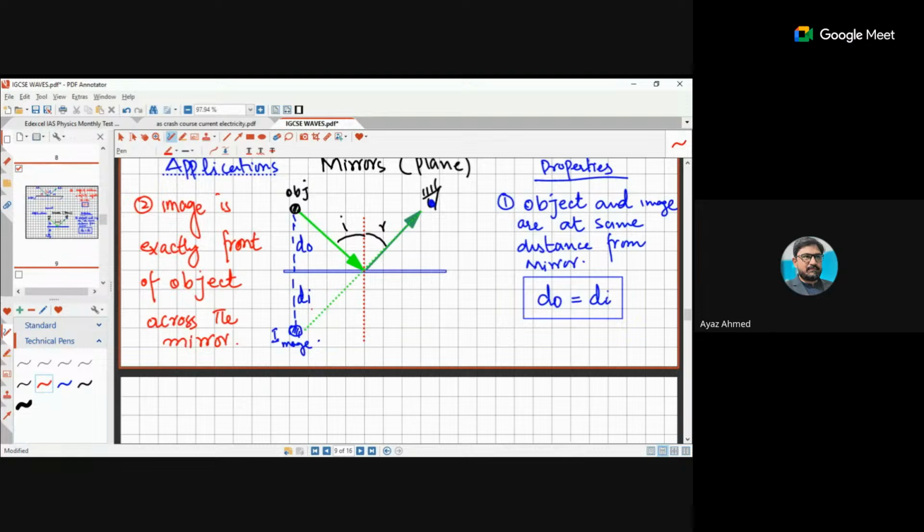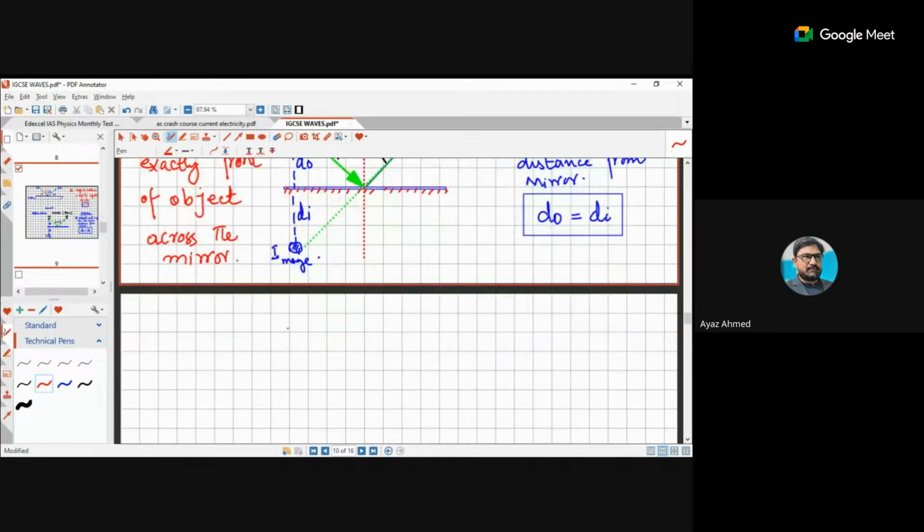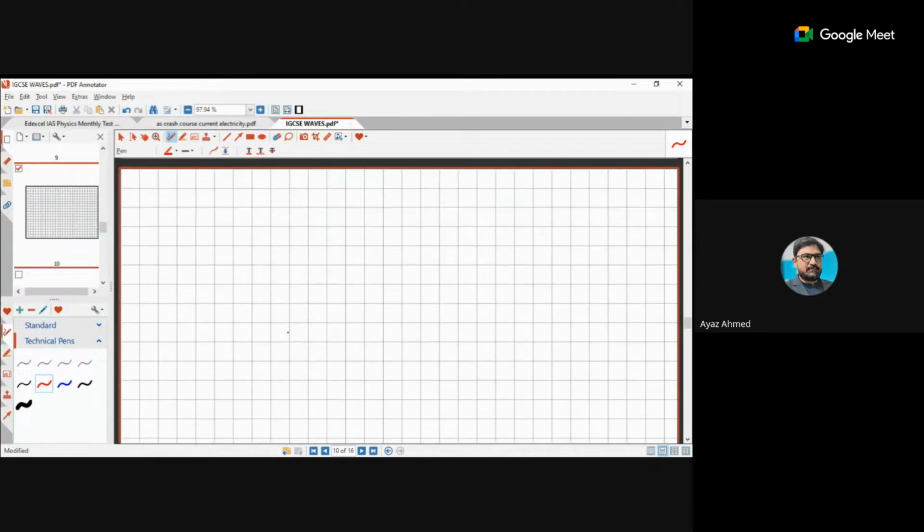Is this very clear to all? Look, here is the object. This object will give you the image across the mirror. Let's say this is your mirror. But exactly in front. So in all the questions where you have to find this, if you know these two rules, you will never be betrayed in finding the position of the image. Okay? Is the position of the image clear?